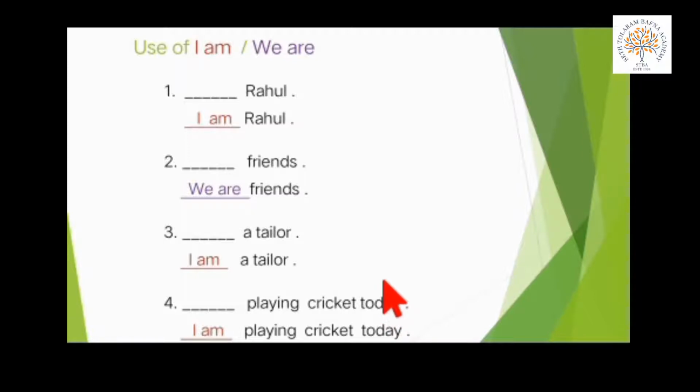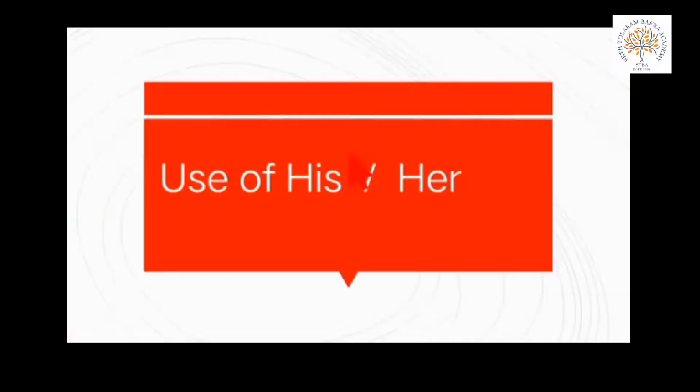No indication. So in this type of sentences we can use I am or we are, any one of them. If we are using I am playing cricket today, right. If we are using we are playing cricket today, also right.